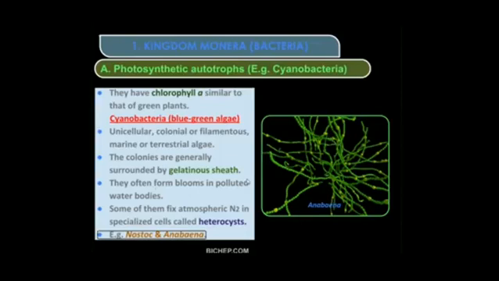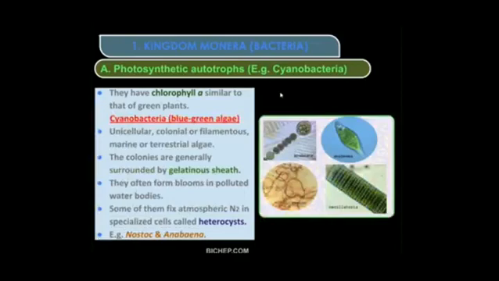You can see this is also greenish in color. They are synthesizing their own food by using chlorophyll A. So these are some examples. In Anabaena, these specialized cells, the heterocysts, are useful in nitrogen fixation.